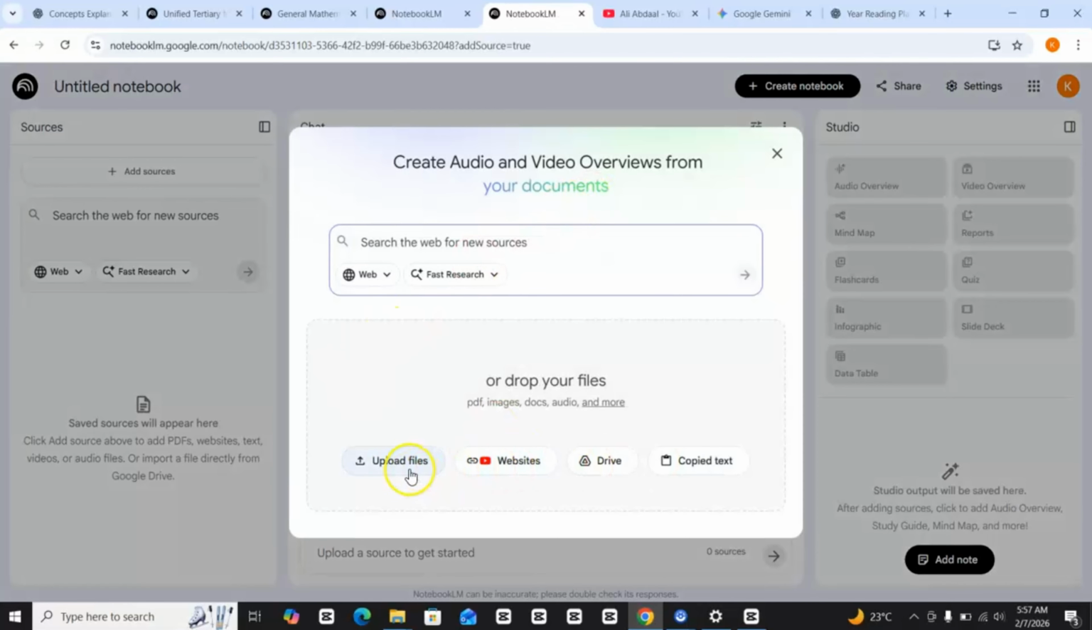Here you can upload a lot of sources. You can upload up to 50 for the free version. If you have a good YouTube video, you can have it here. If you have any information in your drive, you can have it here. You can also copy text, maybe something you typed from your handout, and have it here.